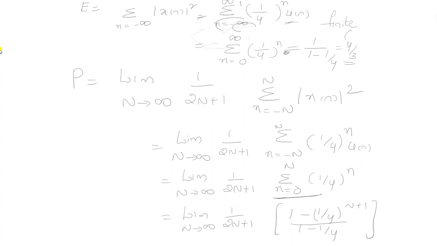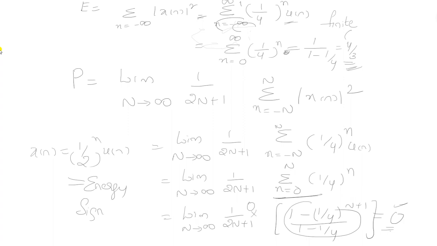By solving this function and substituting limit n tends to infinity, we get the value equal to 0. The 1 by infinity becomes 0, and the product 0 into this term is 0, so finally we get 0. Here the energy is 4 by 3, which is finite, and the power value is equal to 0, so we can say that x of n equals (1 by 2) whole to the power of n u of n is an energy signal. Like this way we are going to solve.